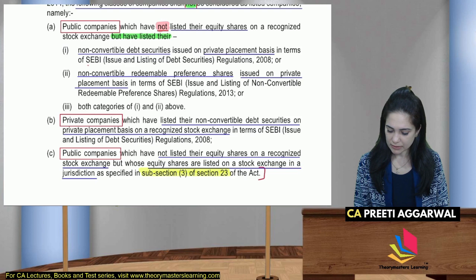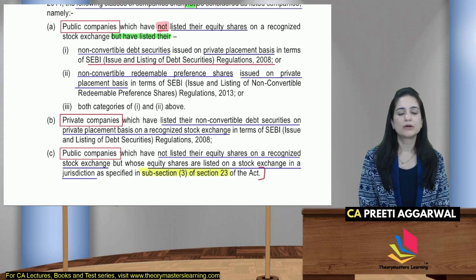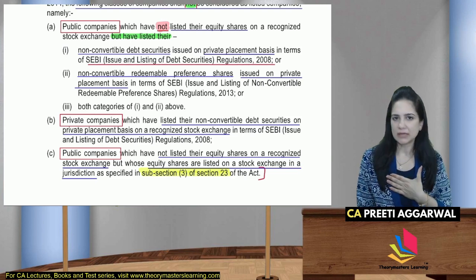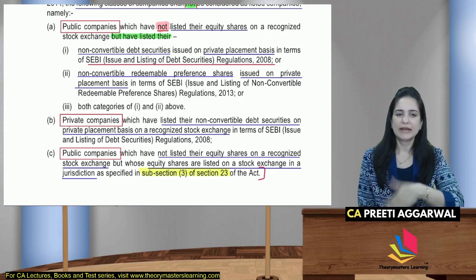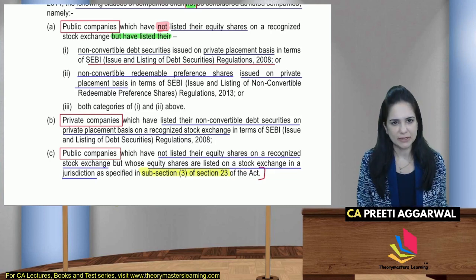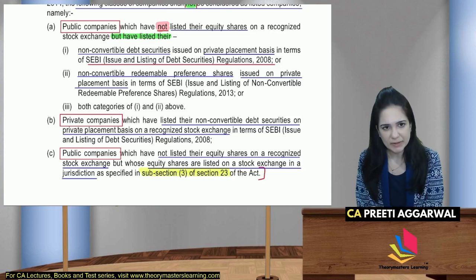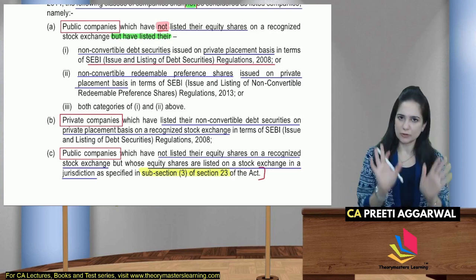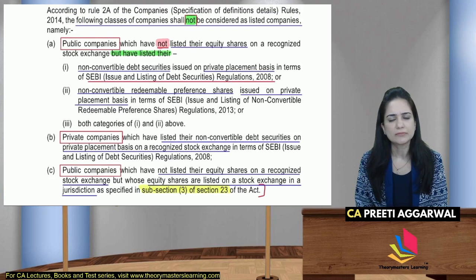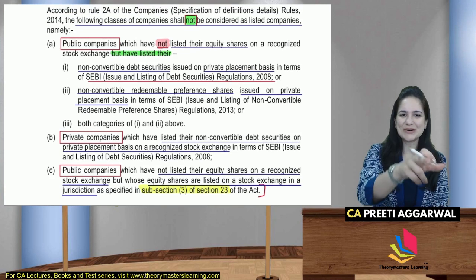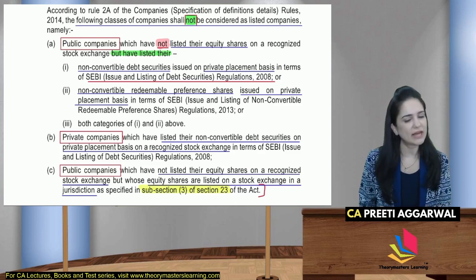But, however, non-convertible debt securities issued on a private placement basis in terms of SEBI regulations, this is also important. So I am a public company, but my equity shares are not listed. However, I have listed my non-convertible debt securities which were issued on a private placement basis in terms of SEBI regulations, then I will not be considered a listed company. Even though these non-convertible debt securities are listed, I will still not be considered one.